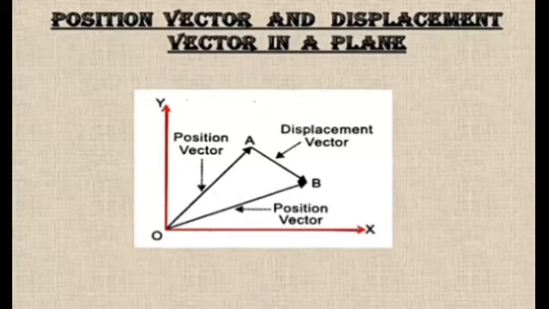Position vector. The vectors which always start from the origin are called position vectors. From the diagram you can see vector OA and vector OB are both starting from the origin O. Hence they are called position vectors. And the vector between them, AB, is called the displacement vector. The displacement between two position vectors is called the displacement vector.